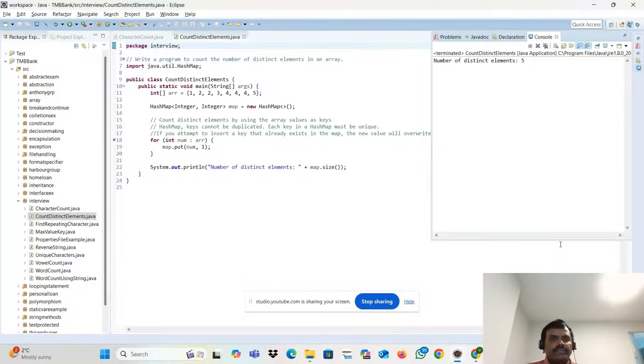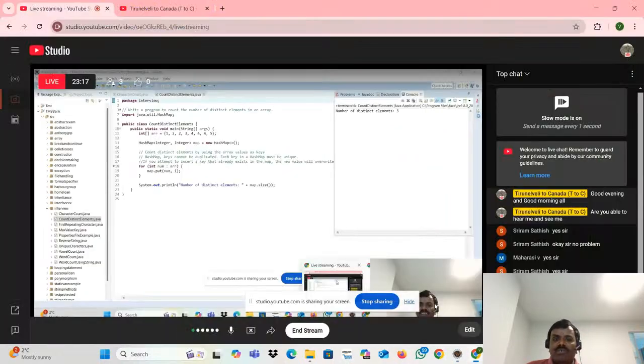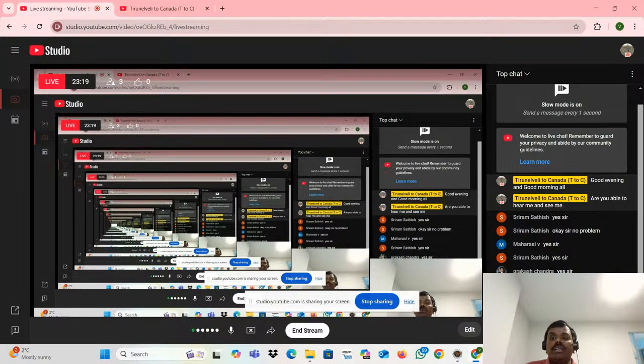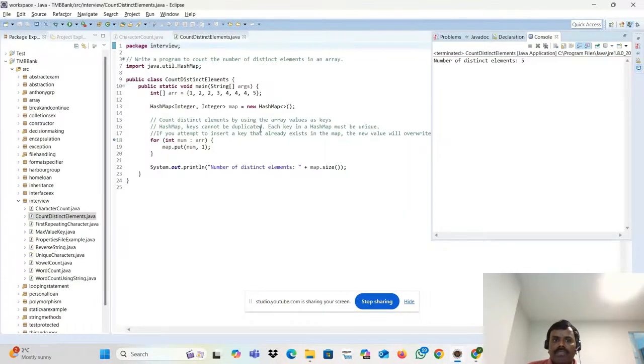Distinct element means? Unique element. Yeah, unique element. Unique means it should not be repeated. Repeated elements should not be there actually.